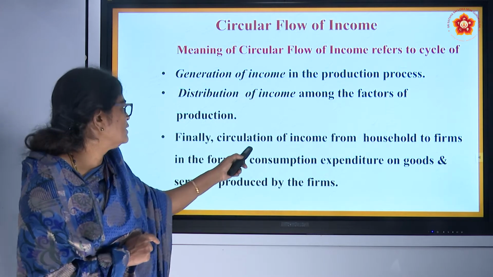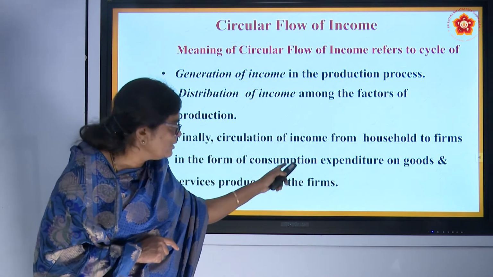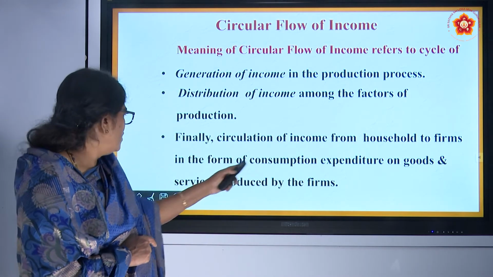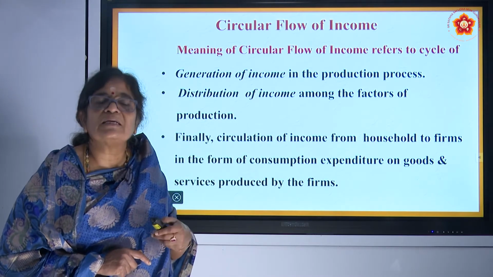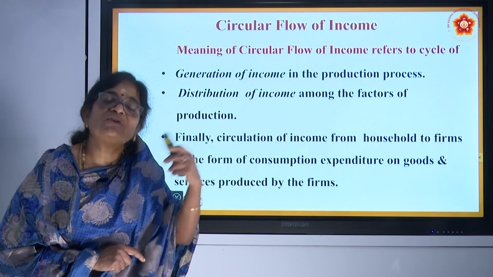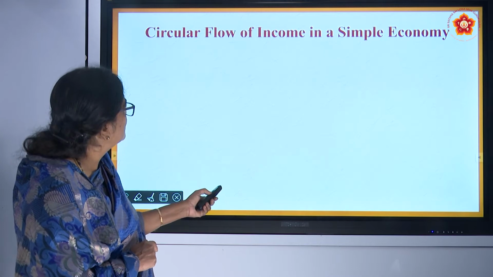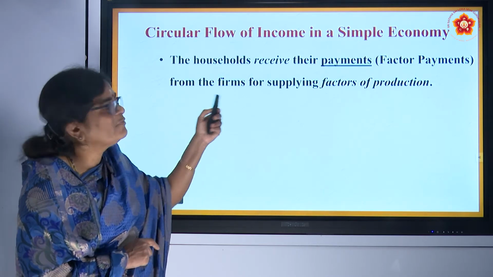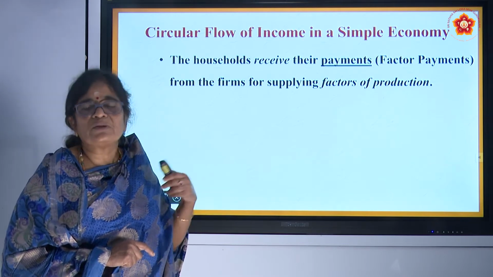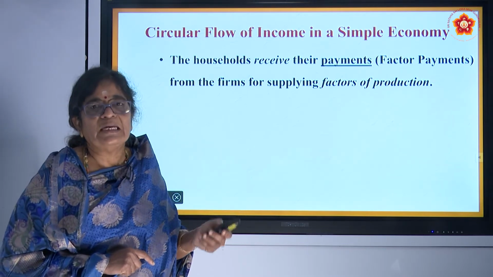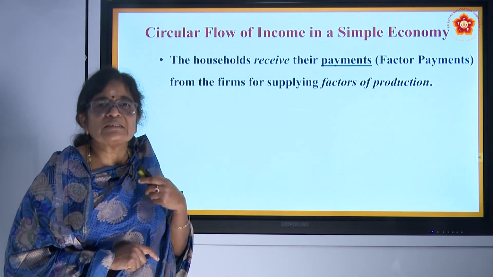And finally, circulation of income, households to firms in the form of consumption expenditure. That I will explain in a very detailed manner with the diagram. Because households buy the goods and services from the firms, they have to pay back in the form of consumption expenditure to the firms. And the household receives the payment. And firms don't take the factors of production from households without any payment. They also have to pay the households for their supply.